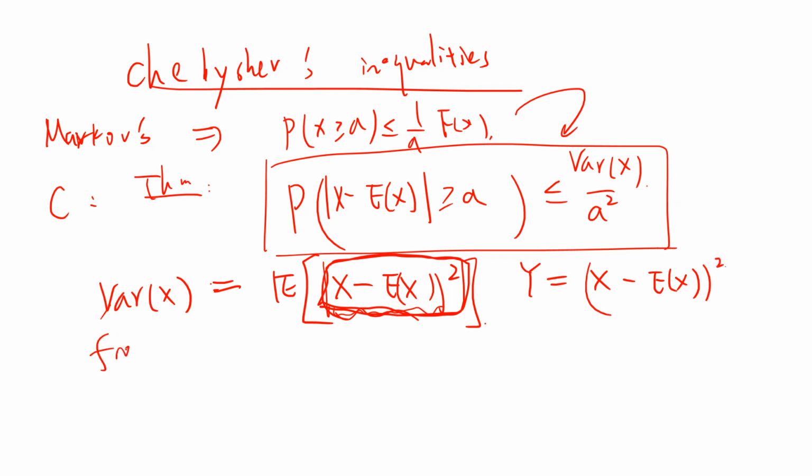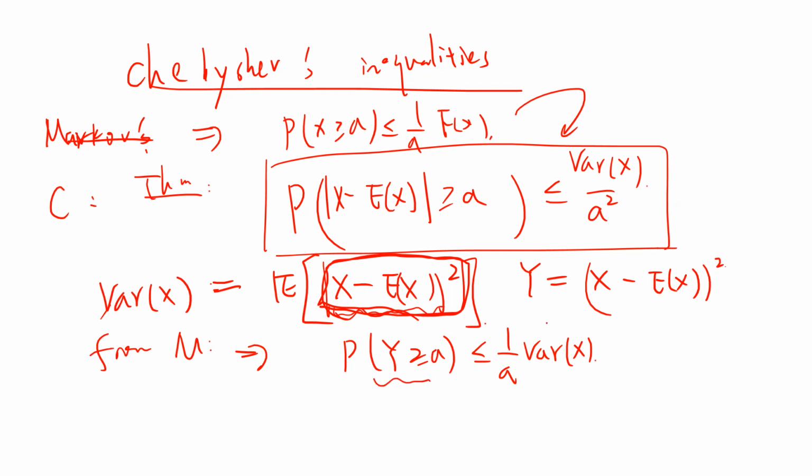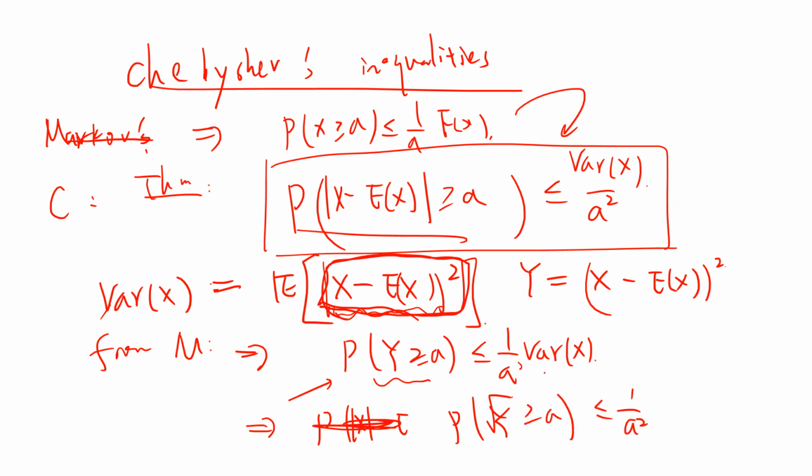From Markov's inequality, we get the probability that Y is greater than or equal to a is less than 1 over a times E of Y, so it's Var X over a. Y greater than or equal to a means the square is greater than or equal to a.